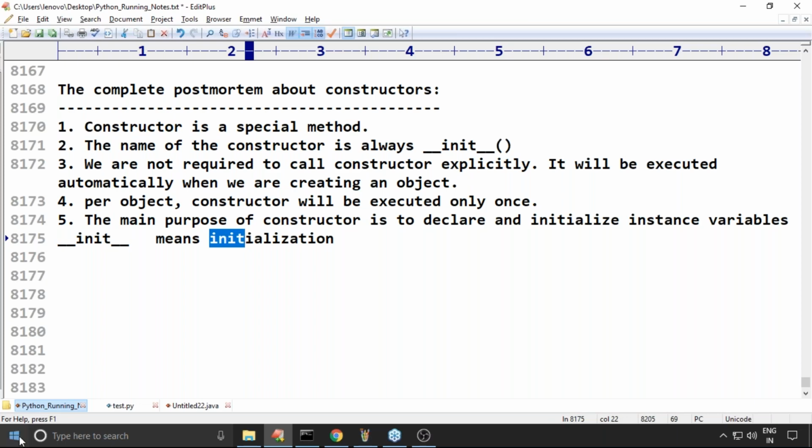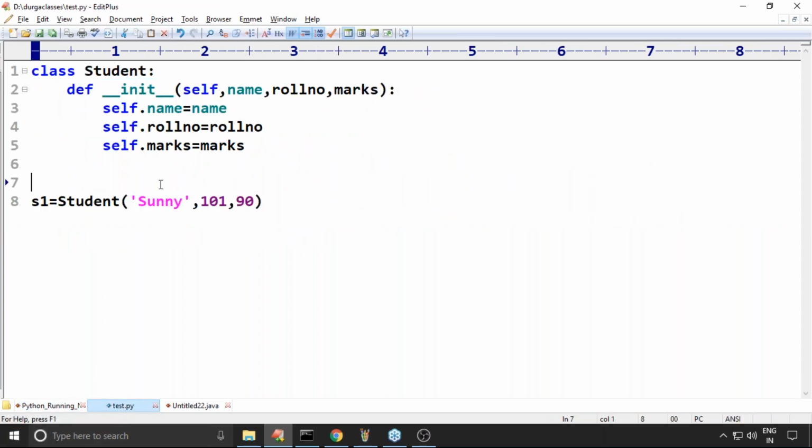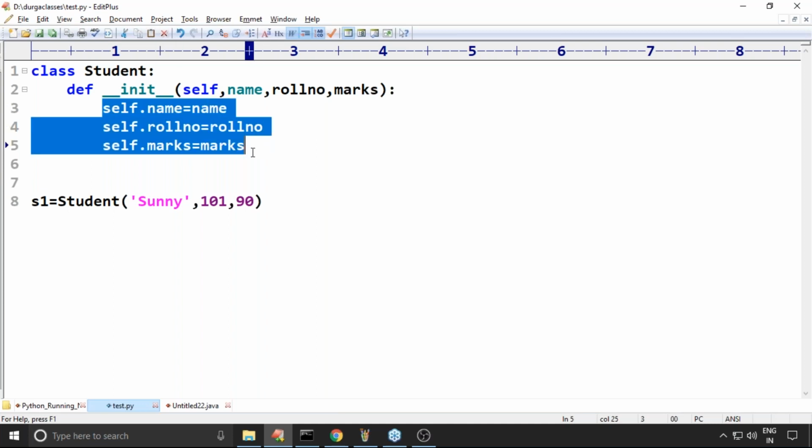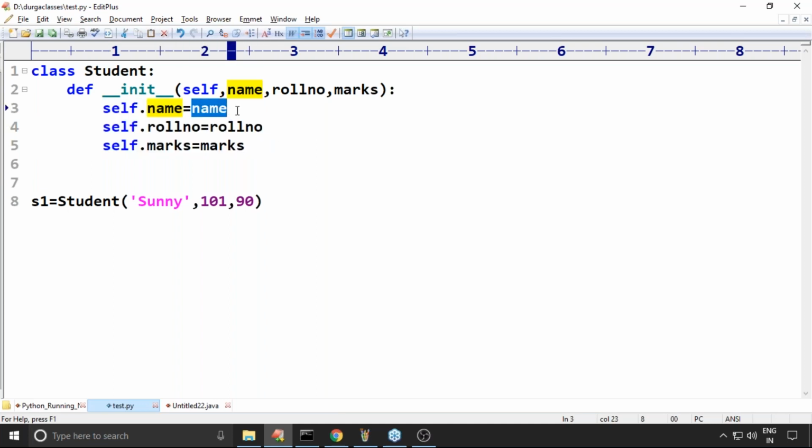For this object, which properties are required? Who is going to decide? The constructor itself is responsible to decide. Next, the values I have to assign. Who is going to take care of initialization? The constructor is responsible to perform initialization. In general, object related variables are declared inside the constructor, and initialization for those variables is also performed inside the constructor.